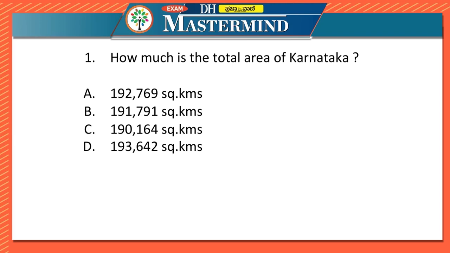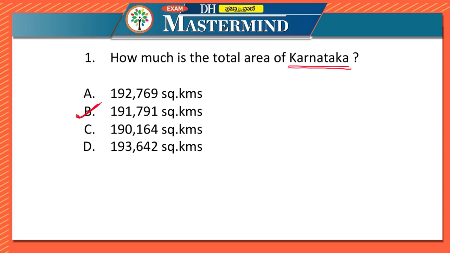So let us start with the first question. First question says, how much is the total area of Karnataka? So these are some of the basic questions. Here the answer is 191,791 square kilometers.